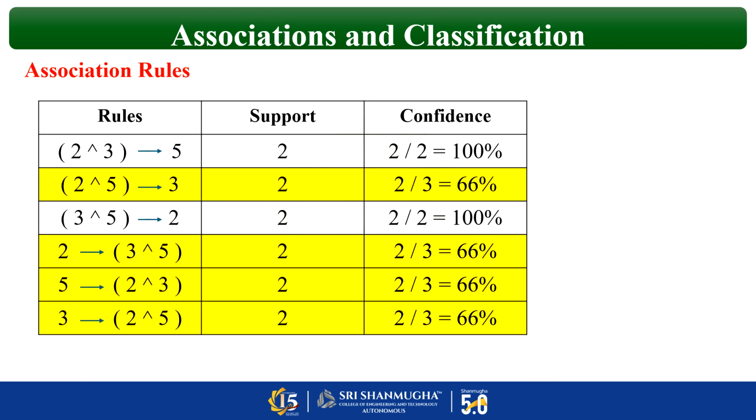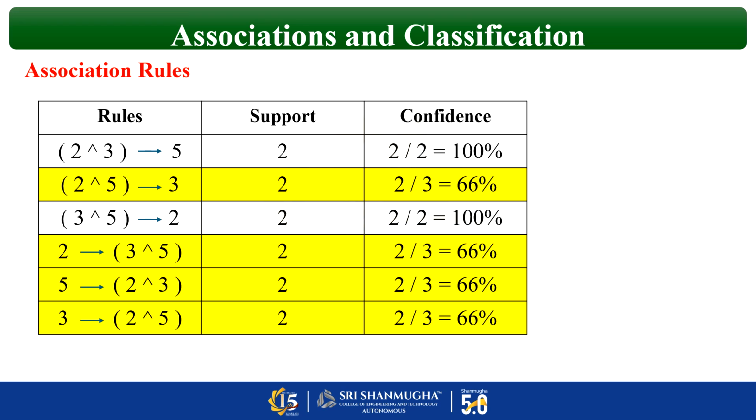So after completing, when you compare with the threshold confidence, or minimum confidence, what is it? 75%, right? So that means all the remaining elements will be ruled out. Only the first and third, which have 100%, will be the selected items. From this, what is the conclusion? The items 2 and 3 with 5 are purchased together.